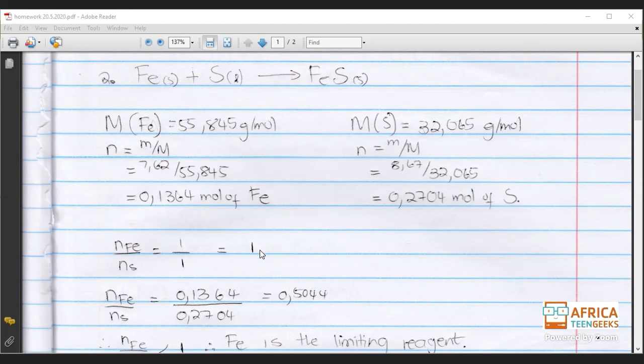So what do we know about the baseline? The rule says that if, for example, you calculate the ratio of the number of moles of Fe and you divide it by the number of moles of S, and the number is less than the number that you have here, which is 1 in our case, then our limiting reagent will be Fe. But if you say nFe divided by nS and you get a number that is greater than 1, then our limiting reagent will be S.